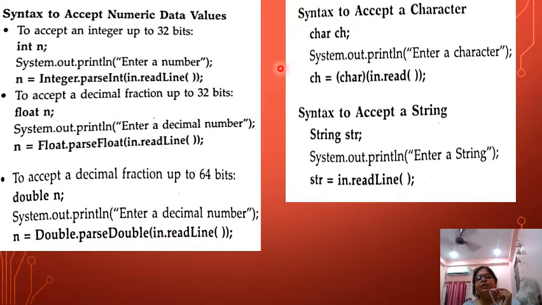For character, we write within brackets (char) in.read(), and for string we write in.readLine(), because all of the program input is in string form. When we write String args, it means all the input is in string form, and we change it into integer by writing this statement, float in this statement, double in this, char in this, and for string only, when we have to read, we just write in.readLine().